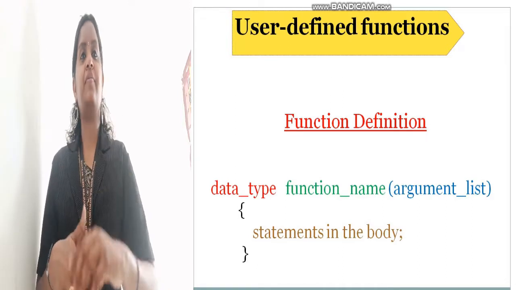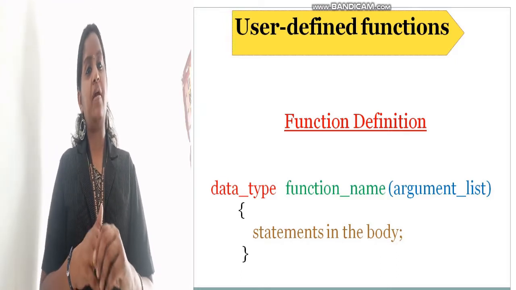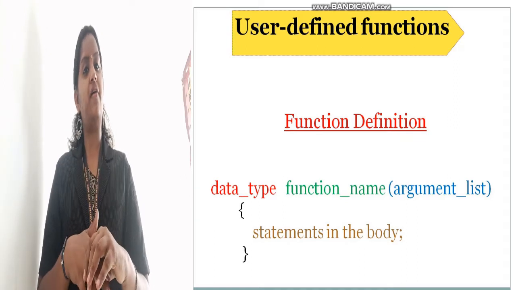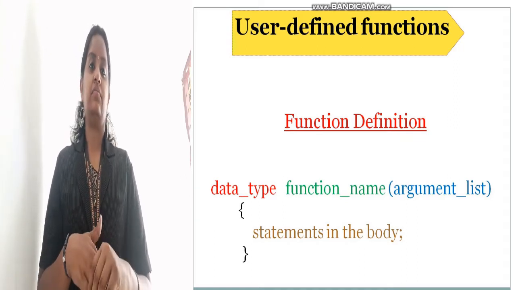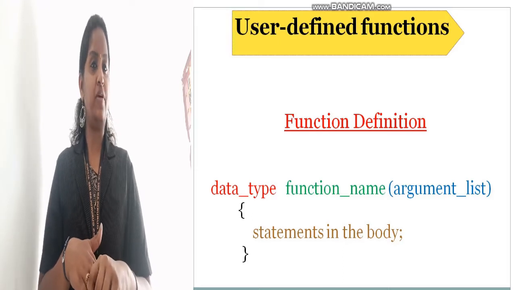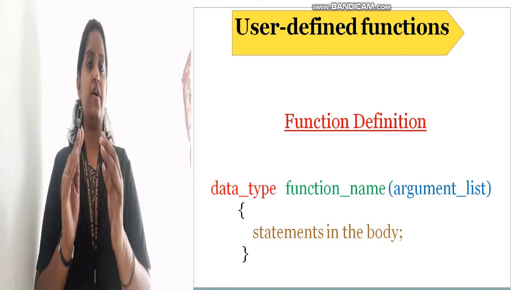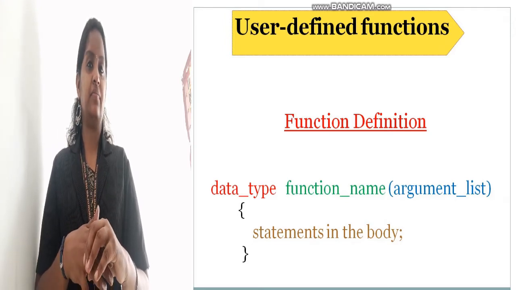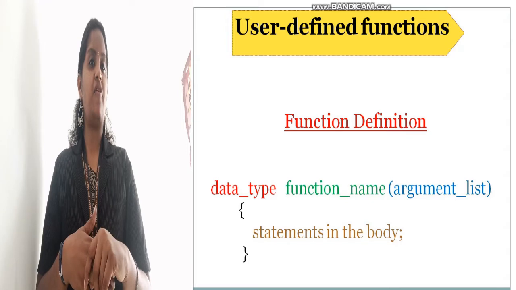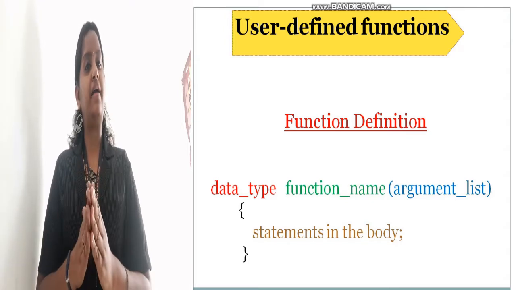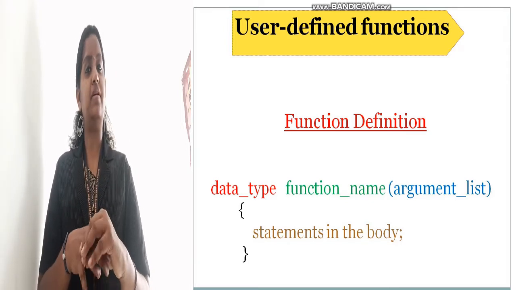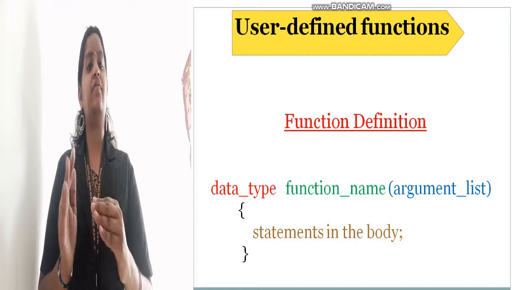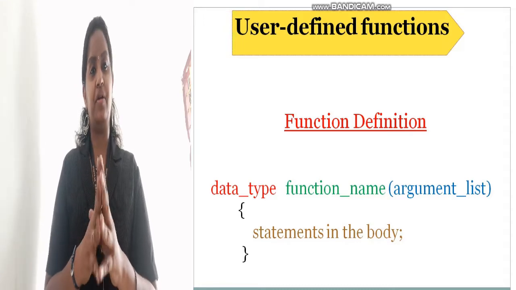Here we have a particular syntax to write a function inside a program. First we have to declare its data type, and next is the function name and brackets, where you include the arguments, that is variables or any content, and finally inside we have the function body.